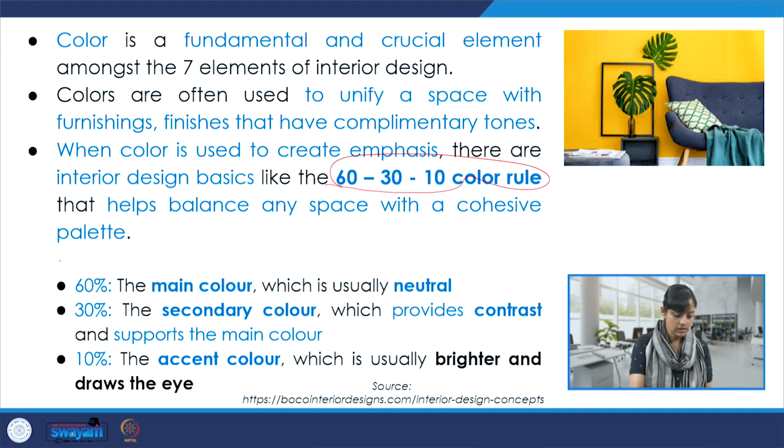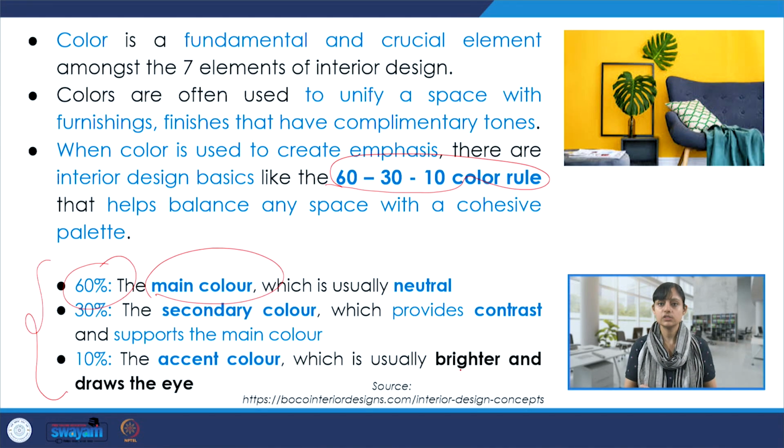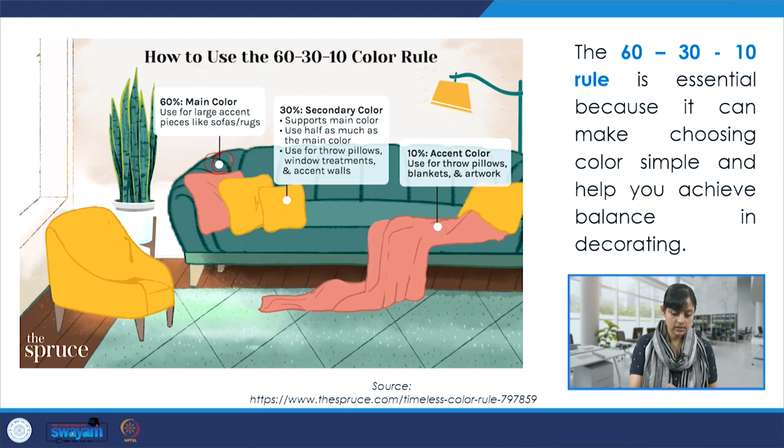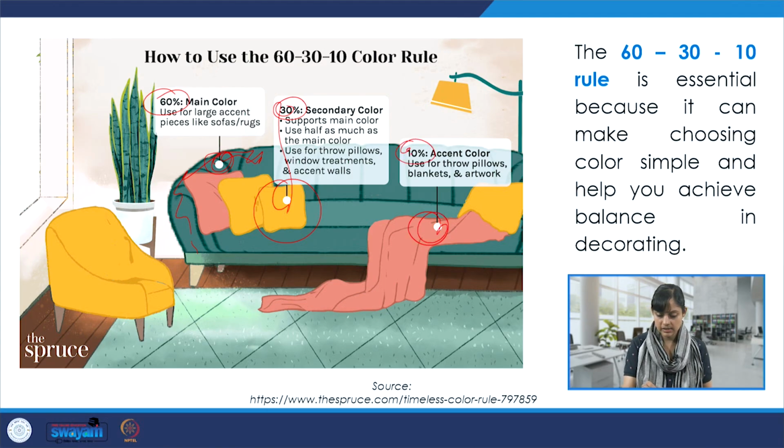And it is followed technically in the sense that 60% is the main color, which is usually neutral. 30% would be the secondary color in the color palette, and it provides contrast and also supports the main color. And the remaining 10% over here is the accent color, which is usually very bright and it draws the attention towards it. So here if we see, this 60% is the main color, this one over here is the 30% in the 60-30-10 rule, and this one over here is the 10% accent color.